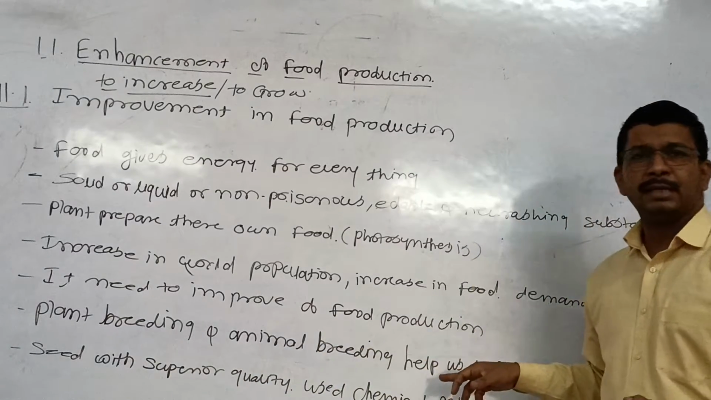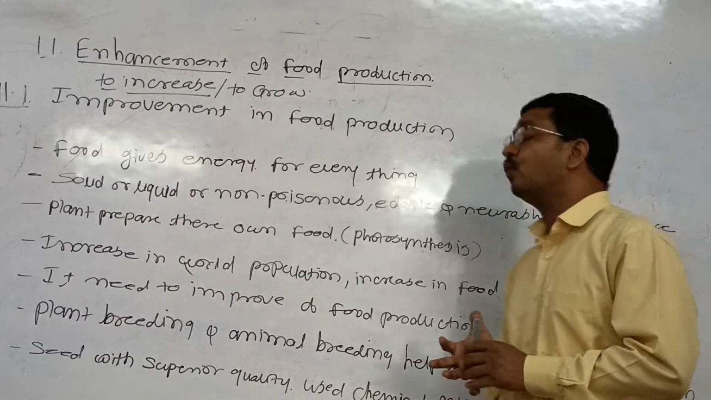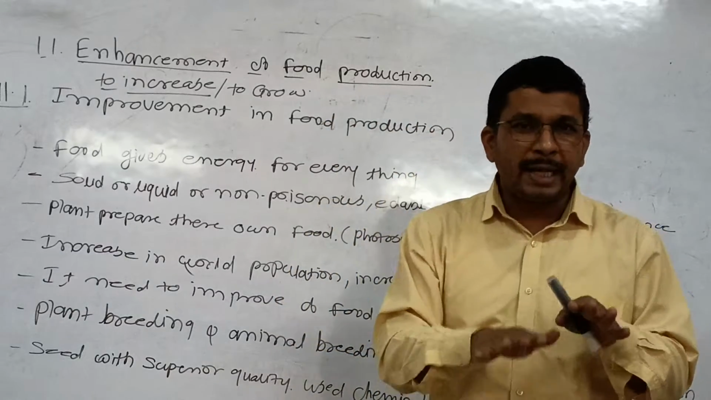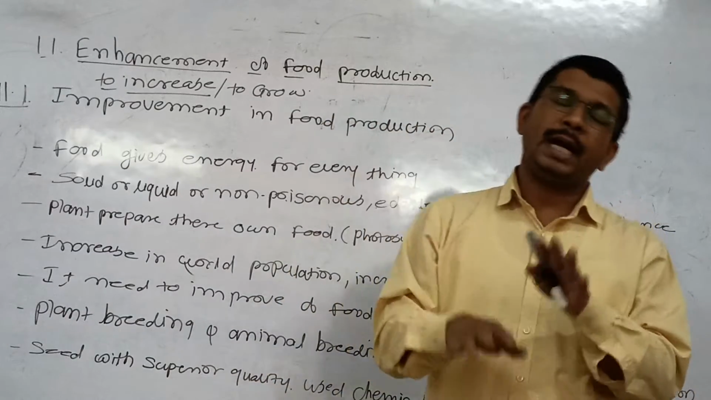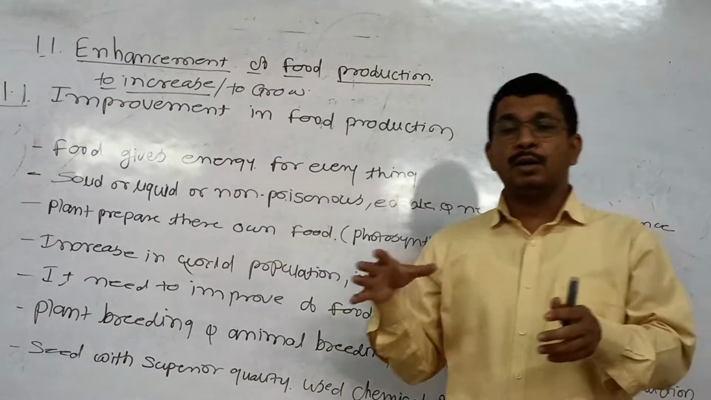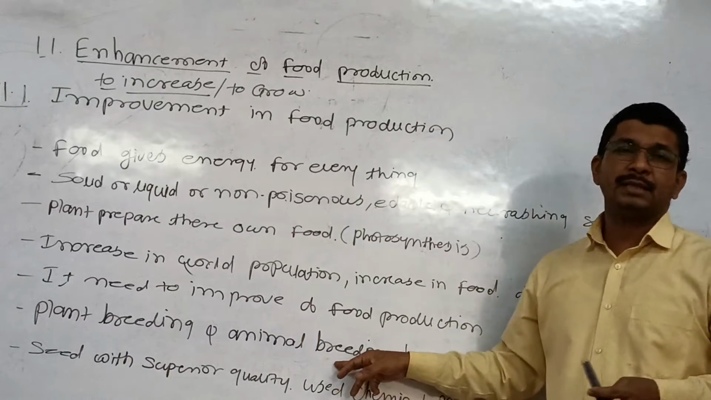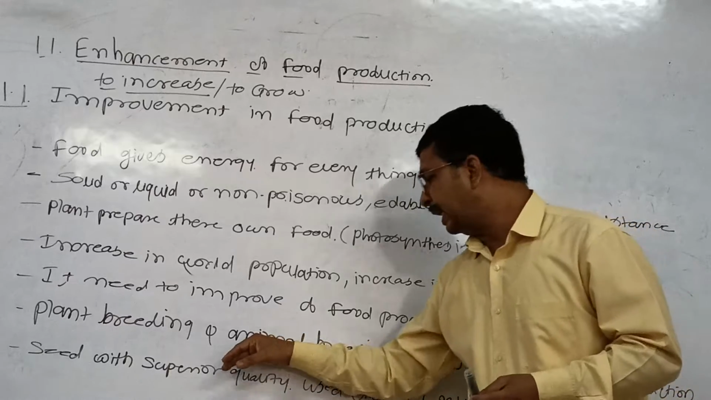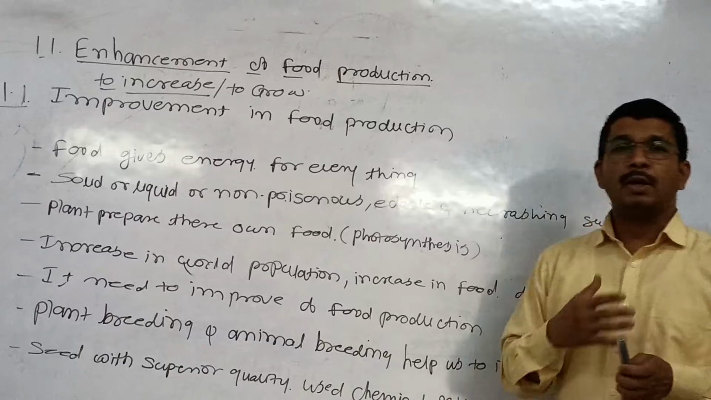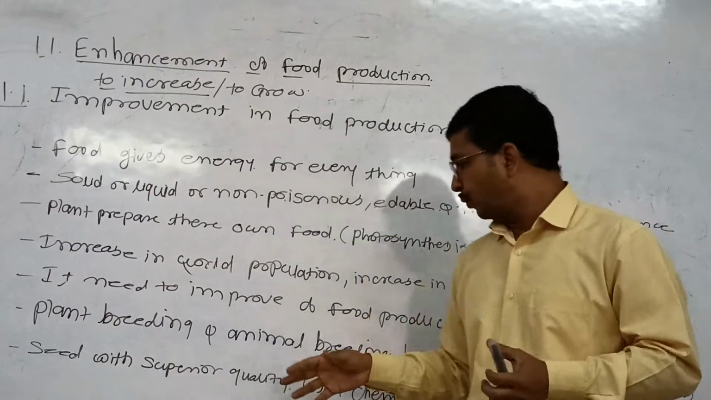Then the animal breeding method. This animal breeding method helps us to increase food production. With animal breeding, we cannot depend on one source; we can use other sources of food also. You people also know that through animal breeding we get various animals, that is eggs or chickens, for our requirement of protein, the body's requirement of a protein source.